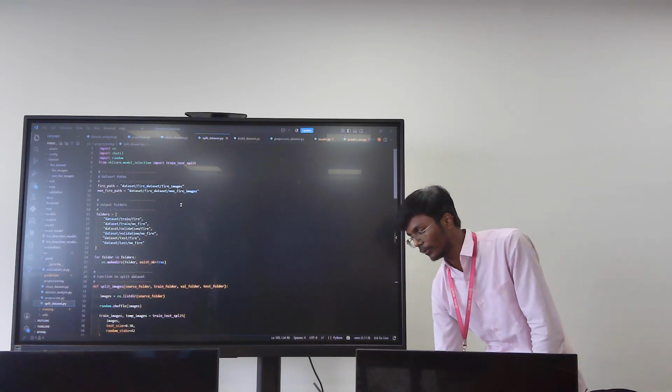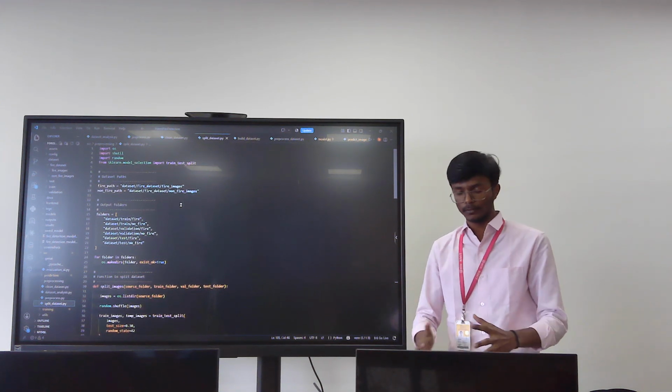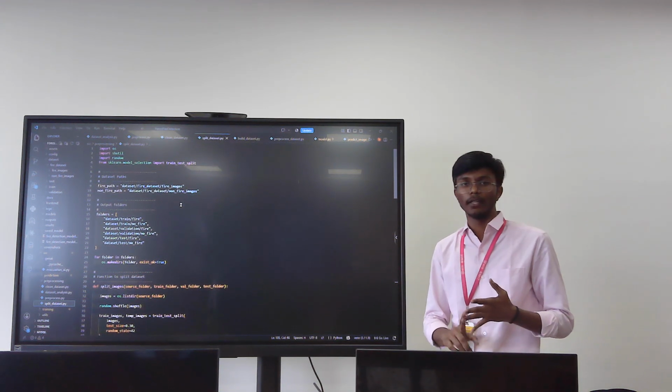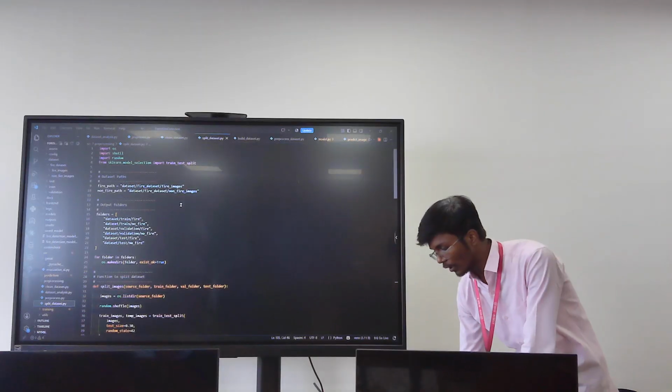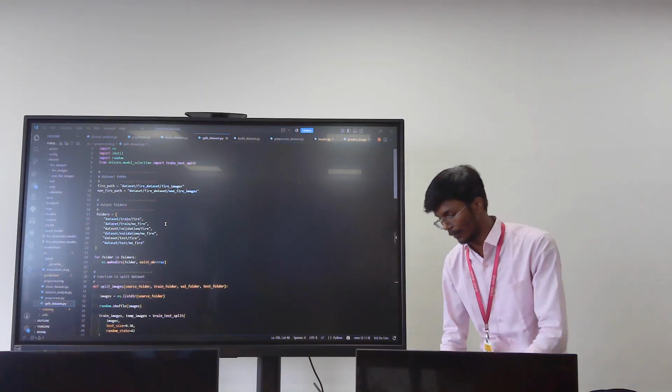This is the split of the dataset. I split the whole dataset into train, test and validation folders, and separated those into fire and non-fire images.